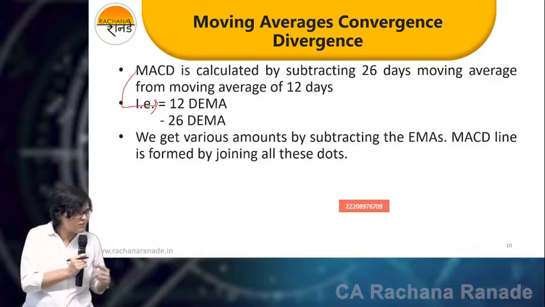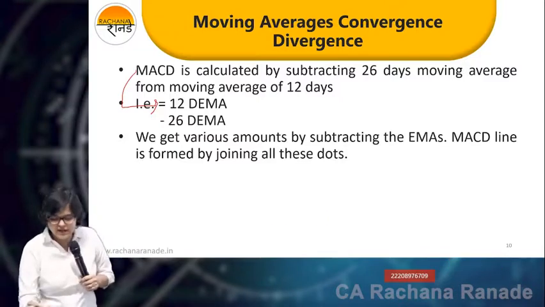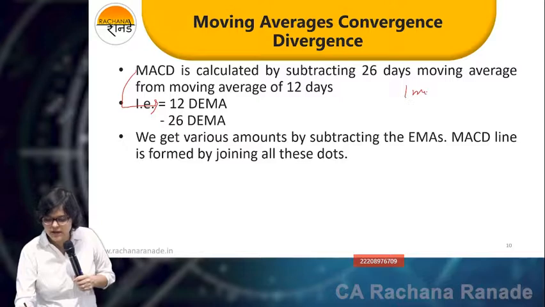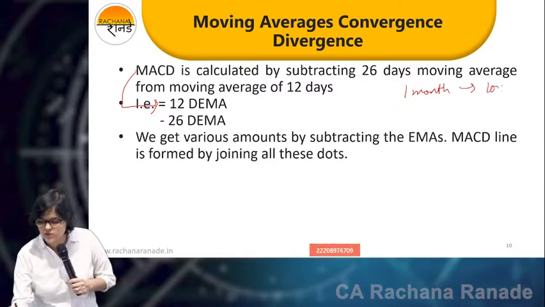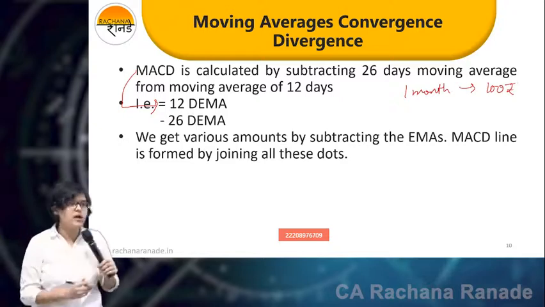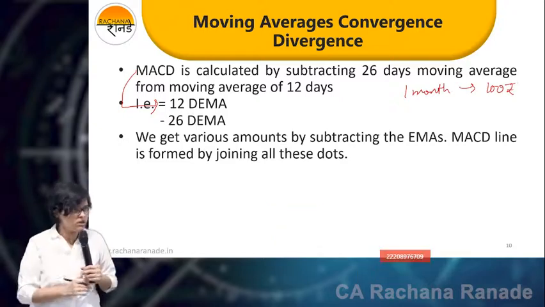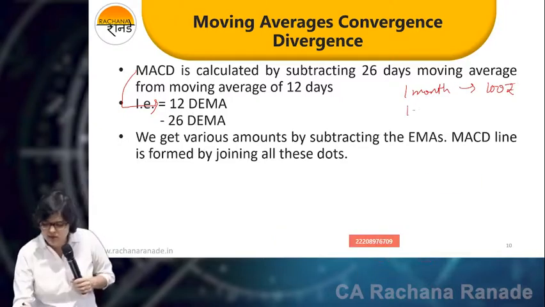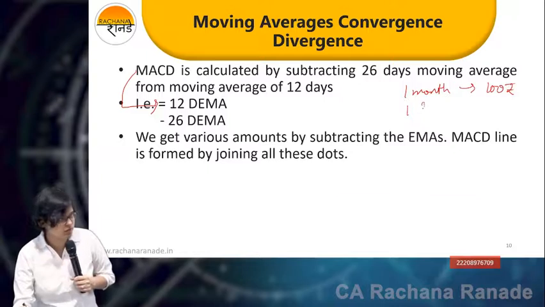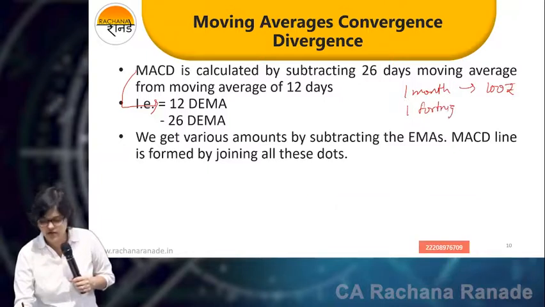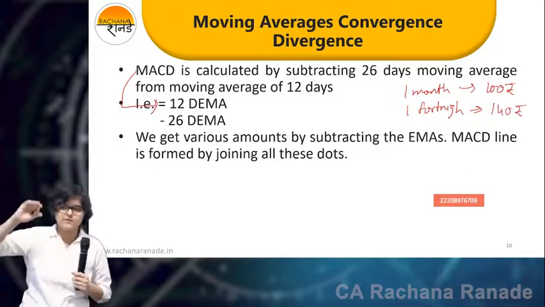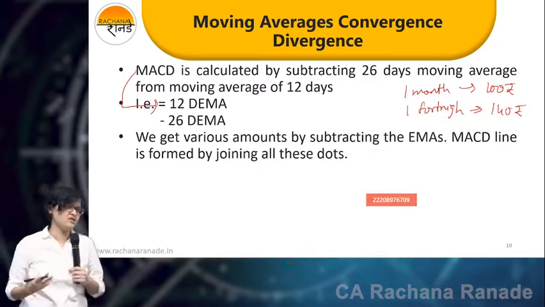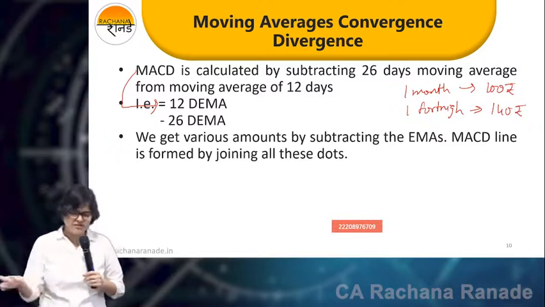One more time. For the last 1 month, I have a small shop and from that shop I'm able to sell 100 rupees worth of products every day on an average. For the last fortnight, 15 days, I'm able to sell 140 rupees worth of products on an average every day. Are my sales showing strength? Yeah, that's what MACD is.